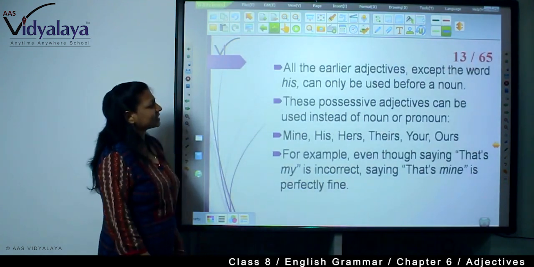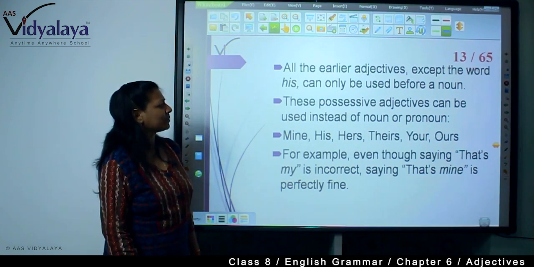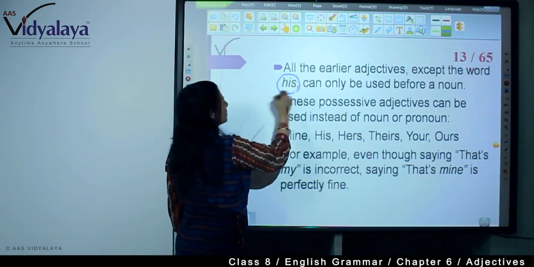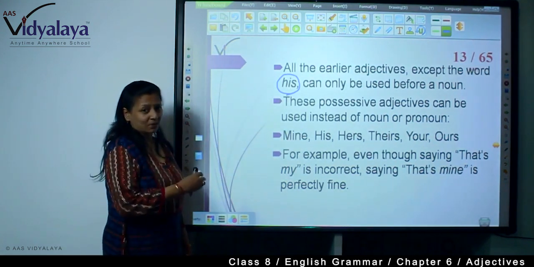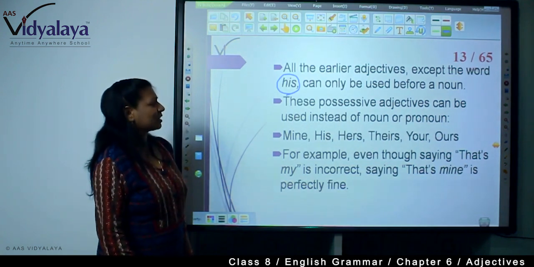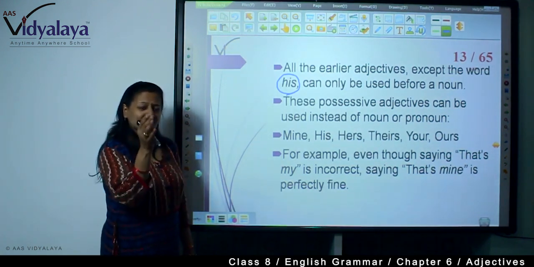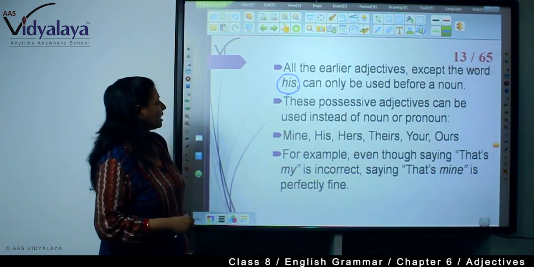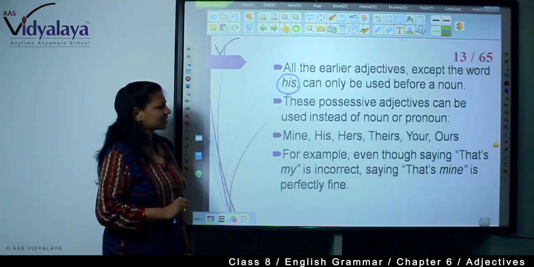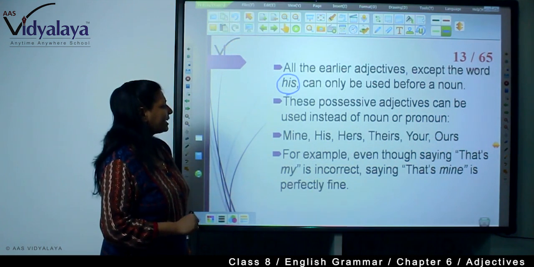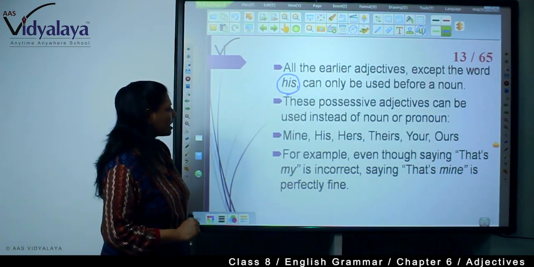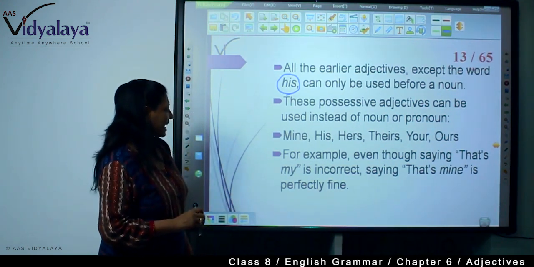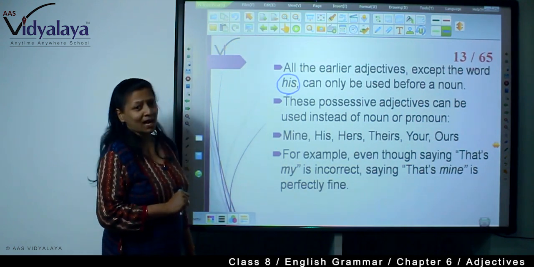Now, all the earlier adjectives except the word his can only be used before a noun. See, always remember his, all the earlier adjectives that I have just said except the word his can only be used before a noun. Now, my book, book is a noun, so my can be used, but his cannot be used before a noun. See, so these possessive adjectives can be used instead of a noun or pronoun. Mine, his, hers, theirs, yours, ours. These are not adjectives. How? We say that's mine, it is perfectly fine. That's my, we don't say.